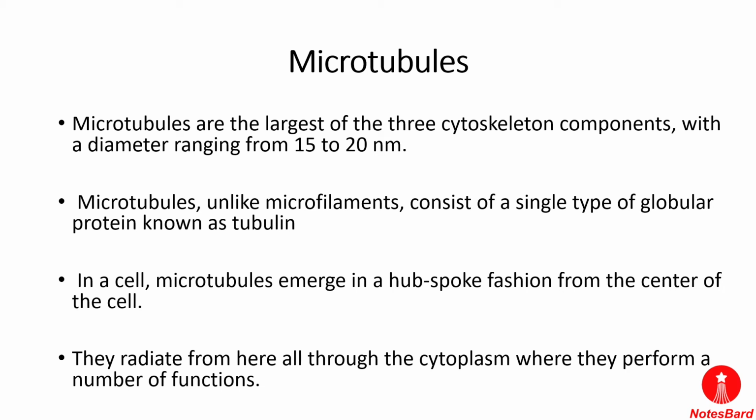Each tubulin protein consists of two subunits, alpha tubulin and beta tubulin. Unlike microfilaments, microtubules consist of a single type of globular protein, which is called tubulin. In a cell, microtubules emerge in a hub-and-spoke fashion from the center of the cell. They radiate through the cytoplasm, where they perform a number of functions.